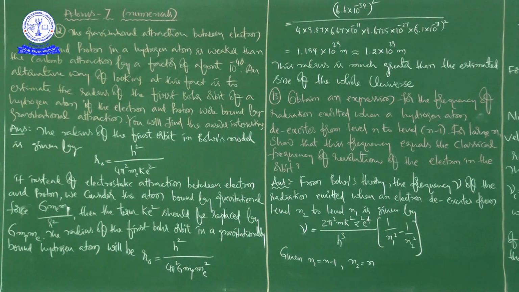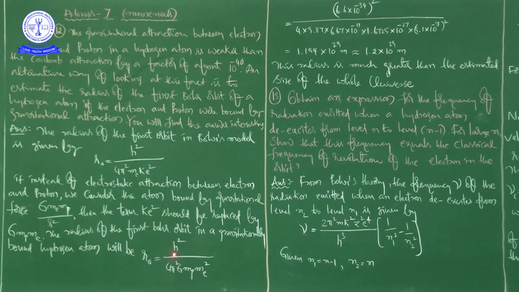Now we are going to find this value. h is the Planck's constant. The value of Planck's constant is 6.6 into 10 to the power of minus 34 joule second, and 4 is a constant, and pi is 3.14, whole square. G value is 6.67 into 10 to the power of minus 11 Newton meter square per kg square, which is the SI unit, so no problem, directly you can substitute.